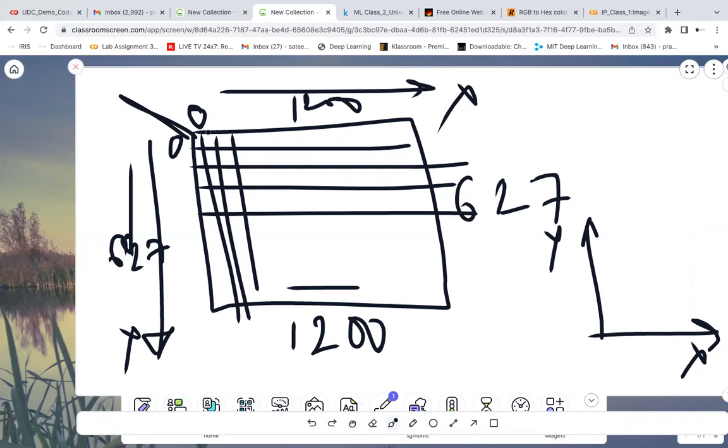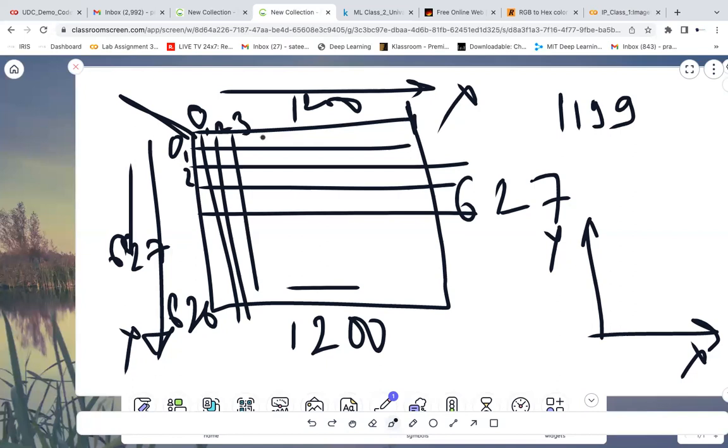So this is 0, this is 1, this is 2, this is 3. And the last one is 1199, because it starts from 0. Here it will be 0, this is 1, this is 2, and the last is 626. So this is how the image will be.